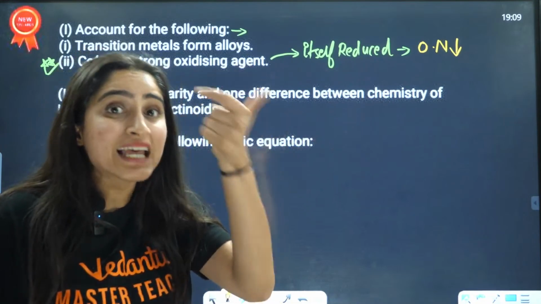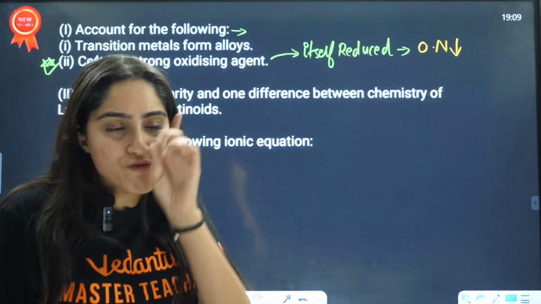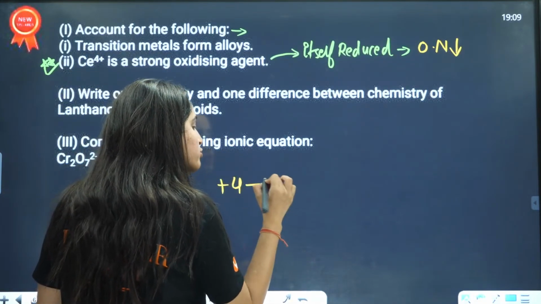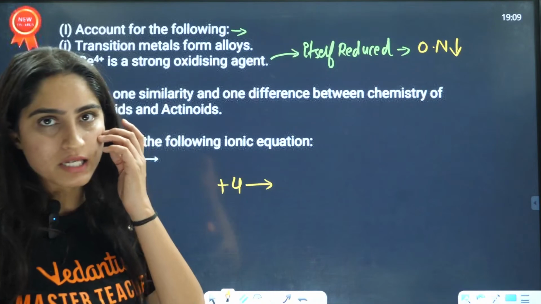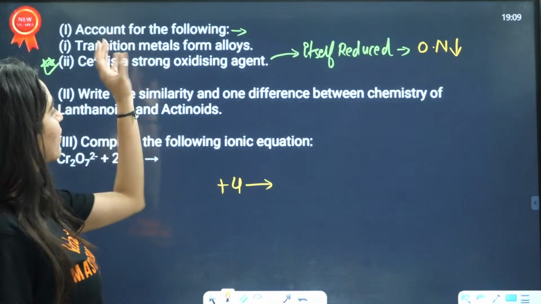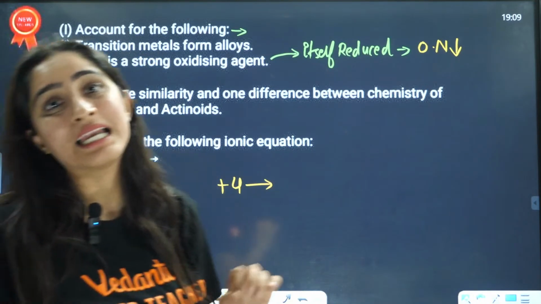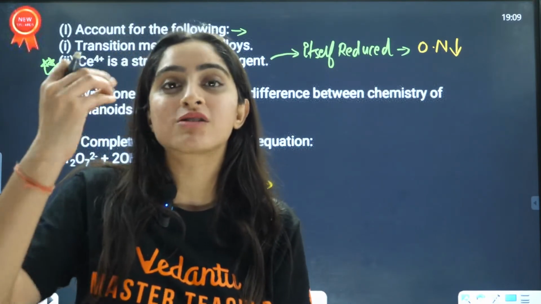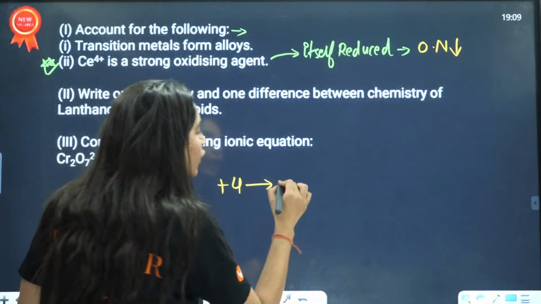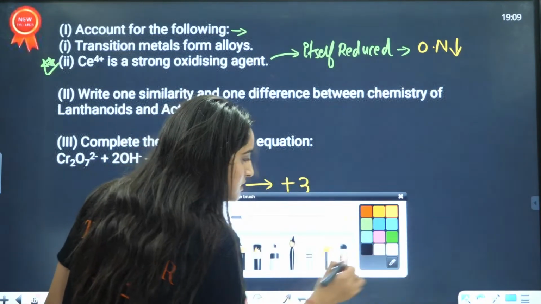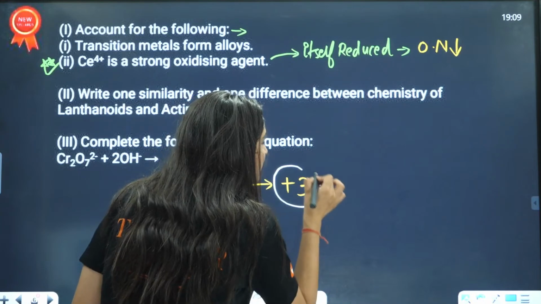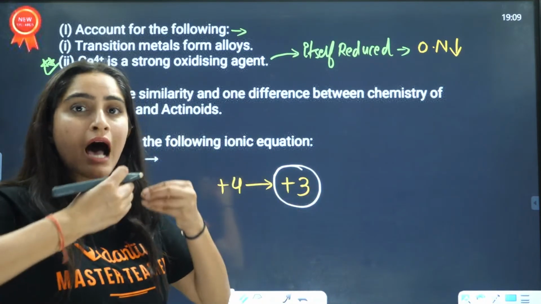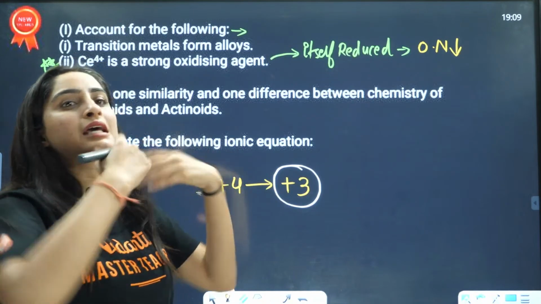Now, if the oxidation number is decreasing, from +4 it should go to a lower oxidation state. And this Ce belongs to the lanthanoids, and the most stable, common oxidation state of lanthanoids is +3.